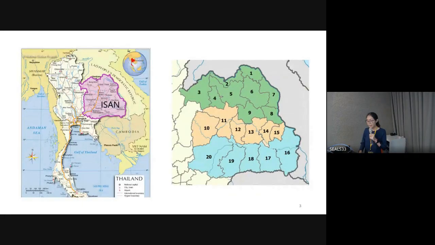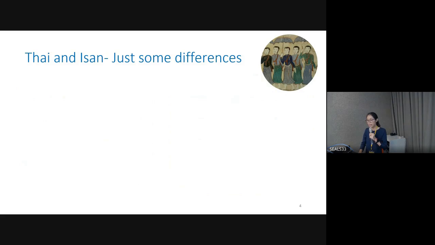Here, Isan is located in Thailand, in the northeast of Thailand, highlighted in purple color here. There are 20 provinces, and the area where I conducted this work is in the middle. And these are the differences between Thai and Isan.